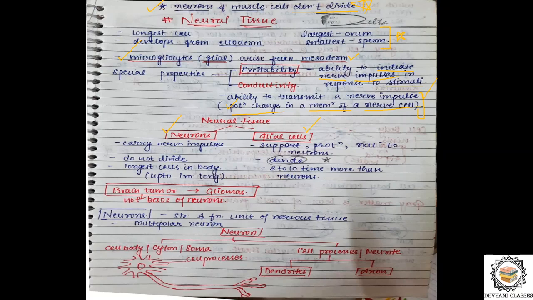What is the function of these cells? Let's see. Neurons, or nerve cells, are the ones which carry the nerve impulses. Glial cells basically support, protect, and give nutrition to the neurons, simply. So neurons do not divide, but glial cells actually divide. I have star marked this already, so you should know it. The neuron is the longest cell in the body, around 1 meter long, and glial cells are 8 to 10 times more in number.